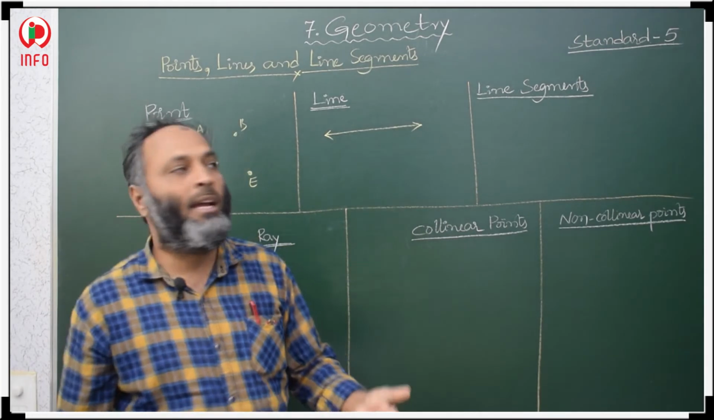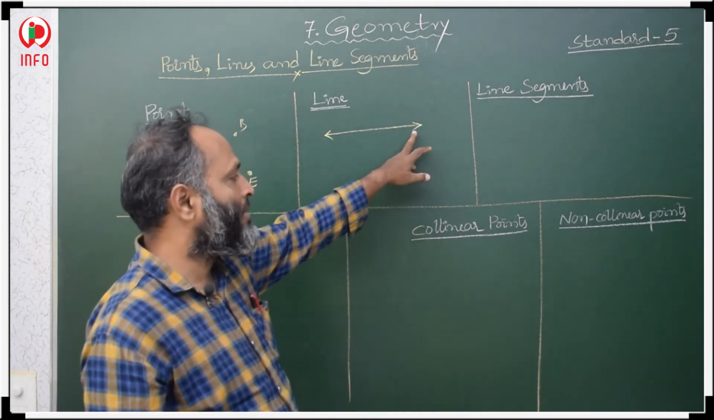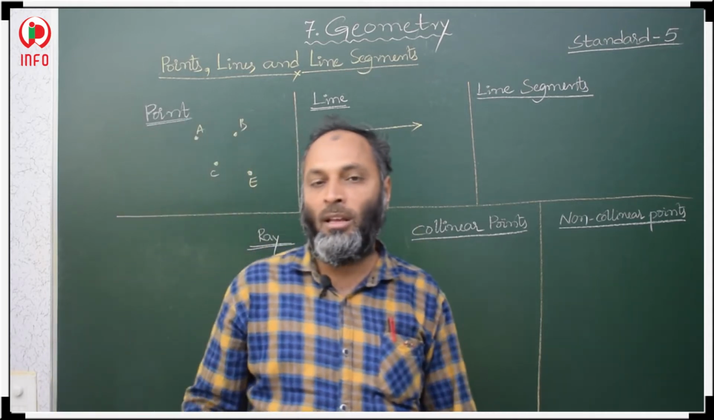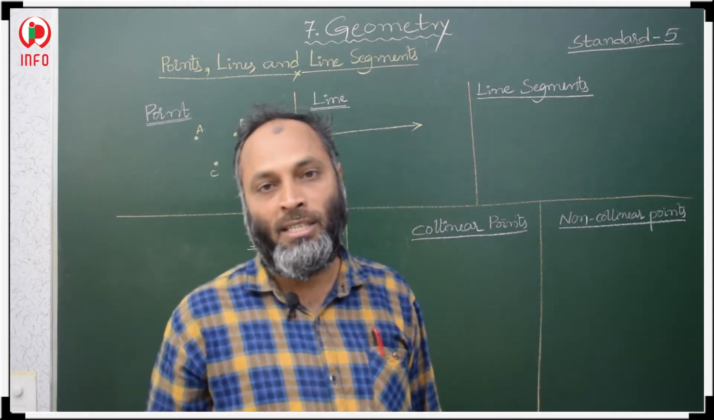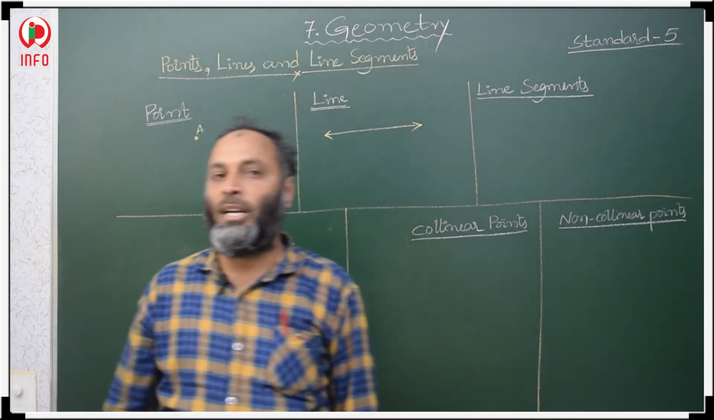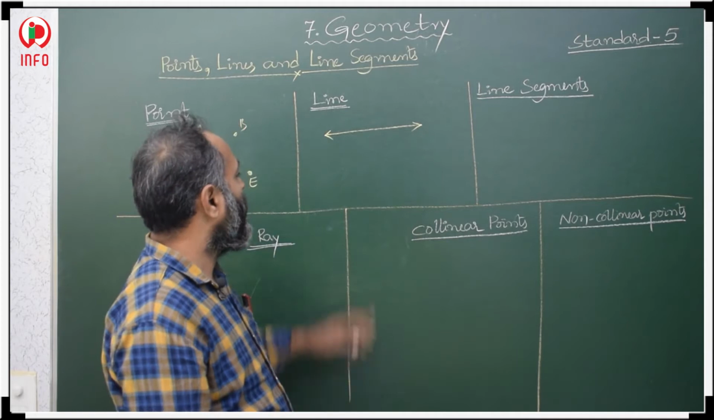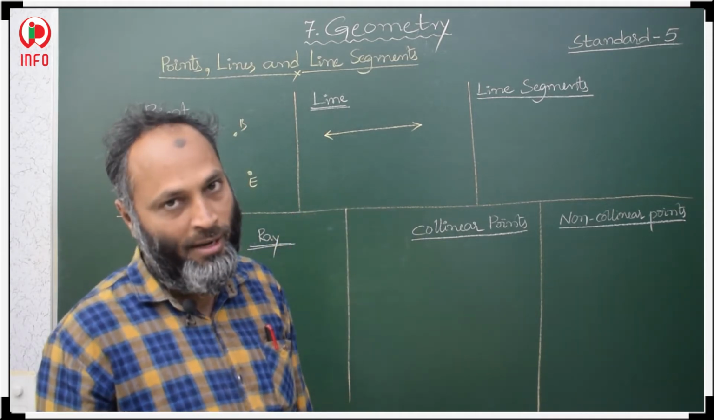How do we know that a line has no end points? Here we have two arrows, one on the right side and one on the left side. It means it extends on both sides. It extends infinitely in both directions. So it does not have any end points.